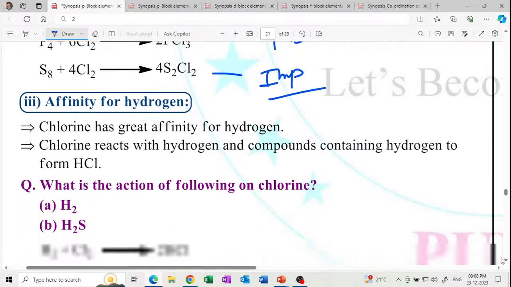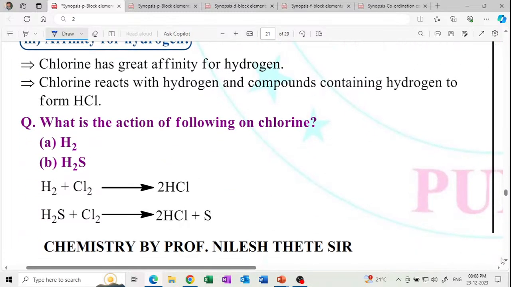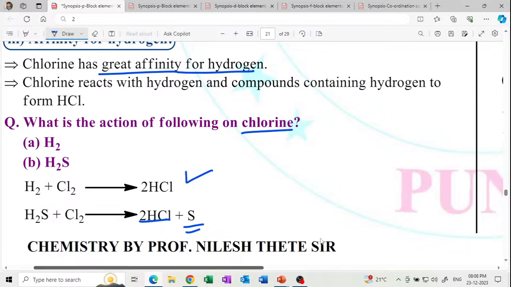Affinity for hydrogen. Chlorine has great affinity for hydrogen, strong affinity. And what is the action of the following on chlorine? Hydrogen plus chlorine gives hydrogen chloride, and chlorine plus H2S gives hydrogen chloride and free sulfur. So it shows the substitution reaction type. Get it?